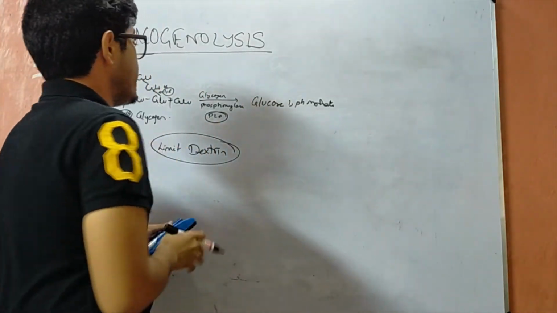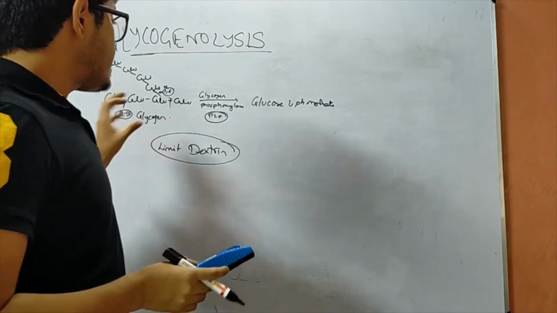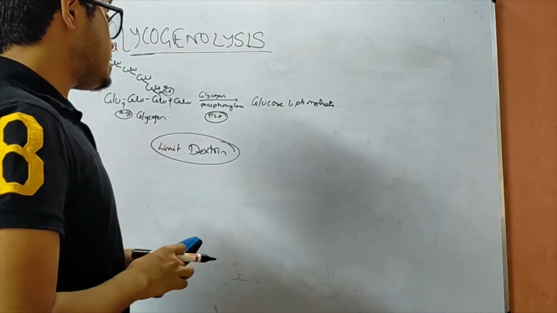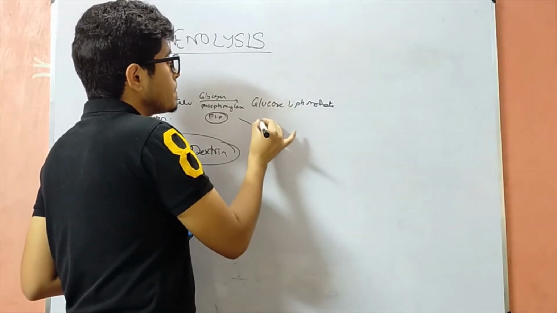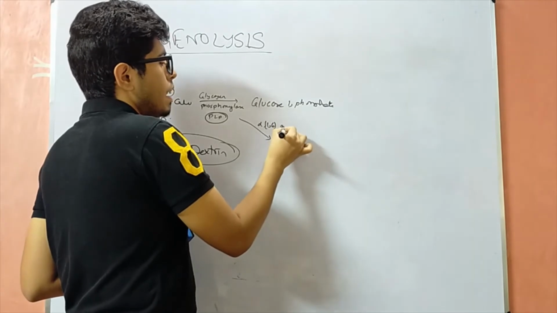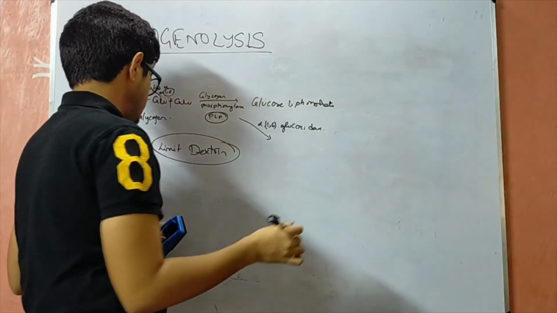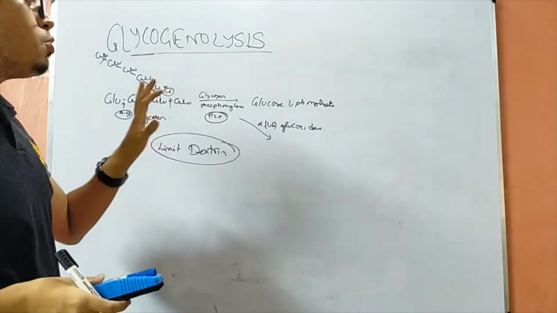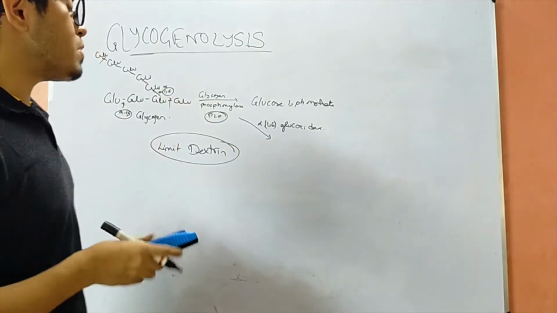Now the next enzyme which acts on the glycogen molecule is a debranching enzyme, which is also known as alpha 1,6 glucosidase.